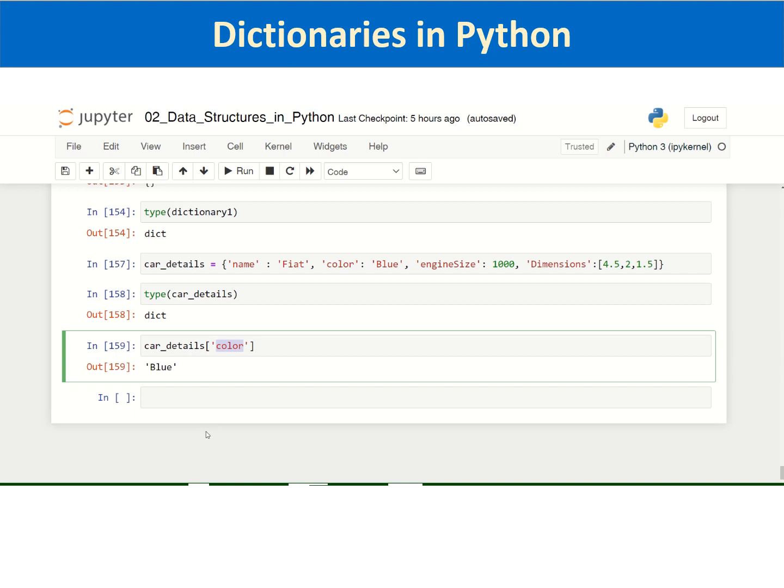Then dictionaries are mutable. You can add any additional information, like you can add data of year of manufacture.